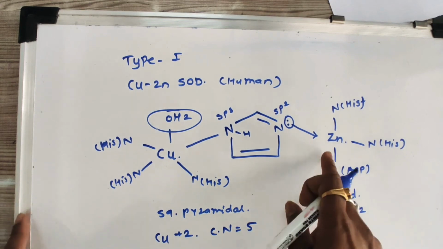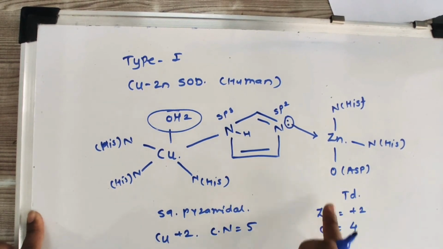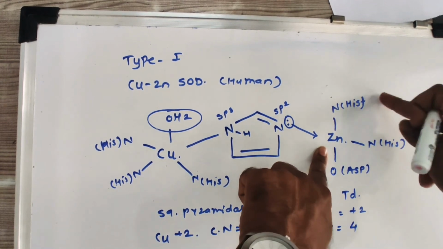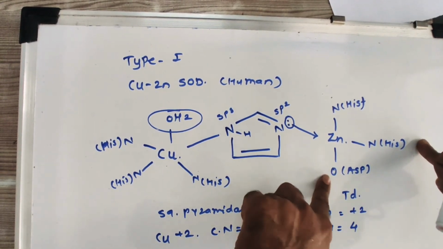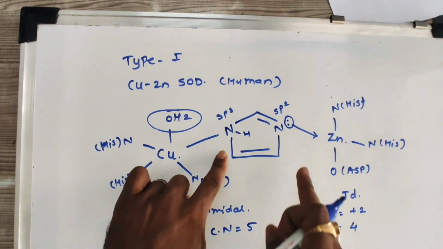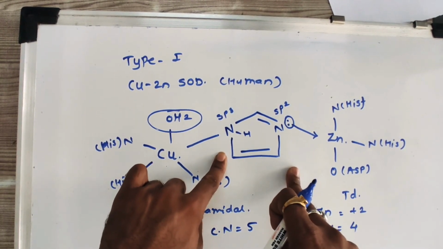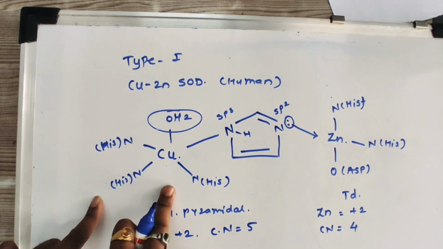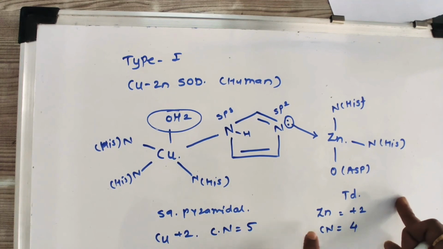The zinc is coordinated with 2 nitrogen atoms of the histidine ring, 1 oxygen atom of aspartate, and the nitrogen of this 5-membered ring. The geometry here is square pyramidal, and here tetrahedral.